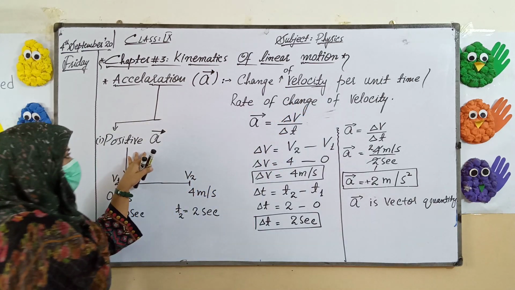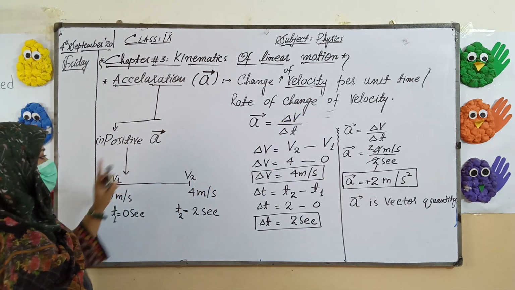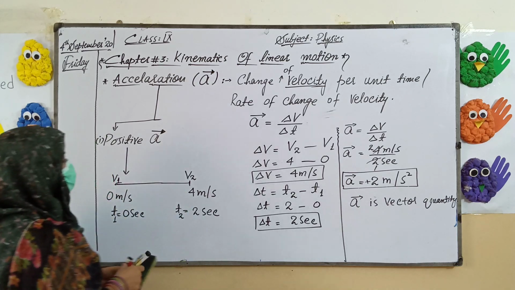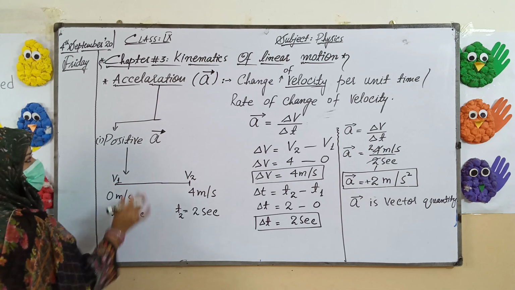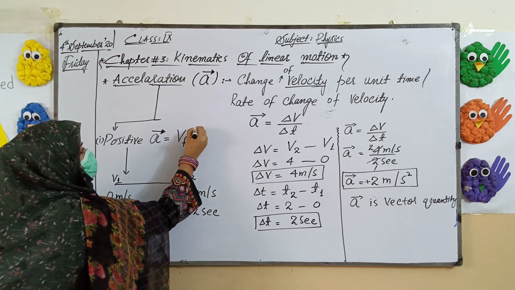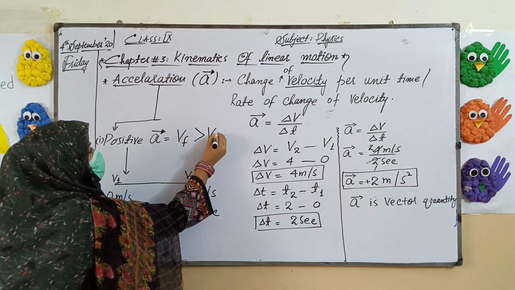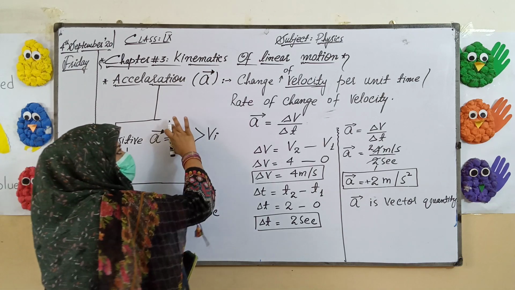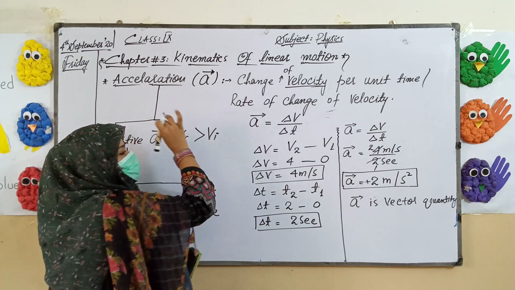First one is the positive. In positive acceleration, the final velocity will always be greater than the initial velocity.